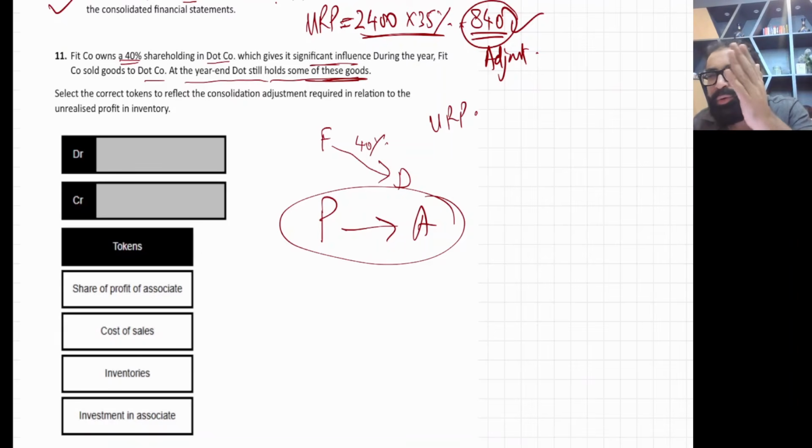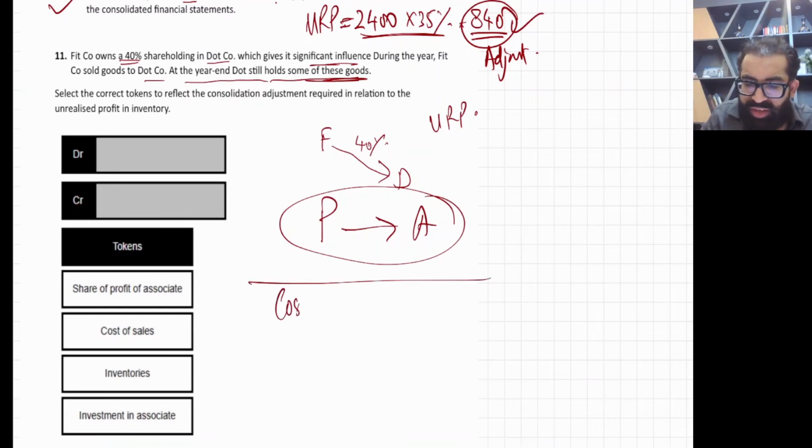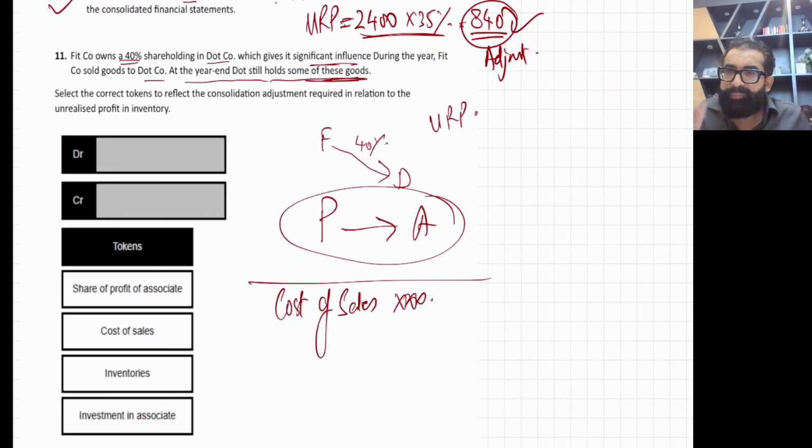Now if you want to remove URP from P company's income statement, you need to adjust the cost of sales. You need to increase the cost of sales. So when you increase the cost of sales, the entry will be cost of sales debit. Okay, right? And now the second step.